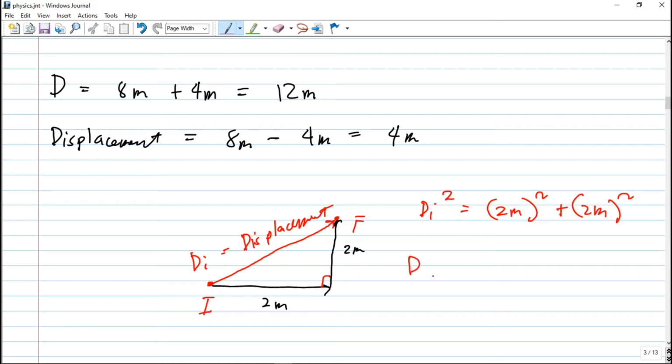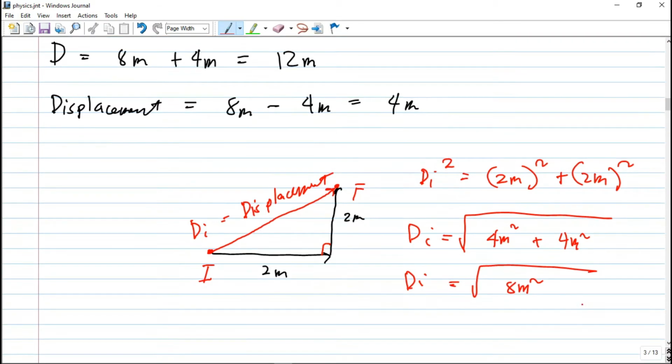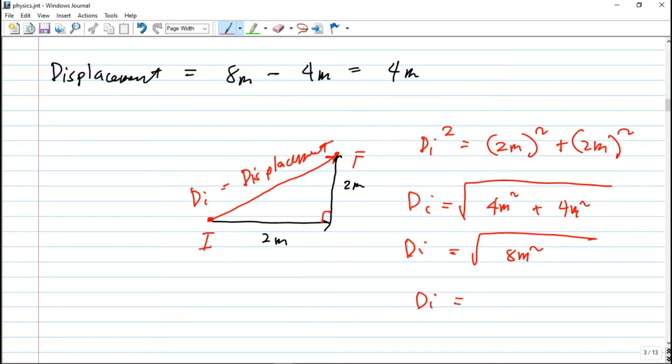So d I is equal to the square root of, you have here 4 square meter plus 4 square meter. So d I is equal to the square root of 8 square meter. So d I is just equal to the square root of 2 meters. So that is the displacement from your initial position to your final position.